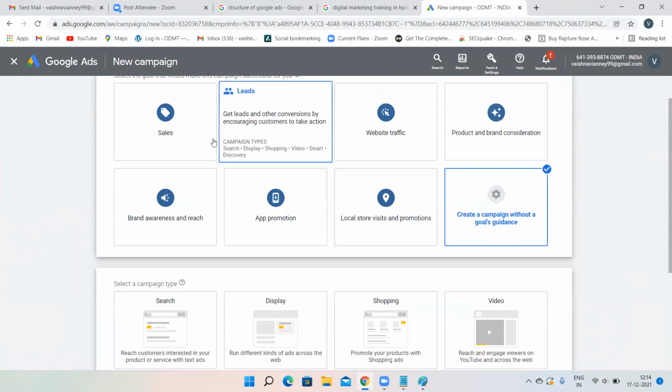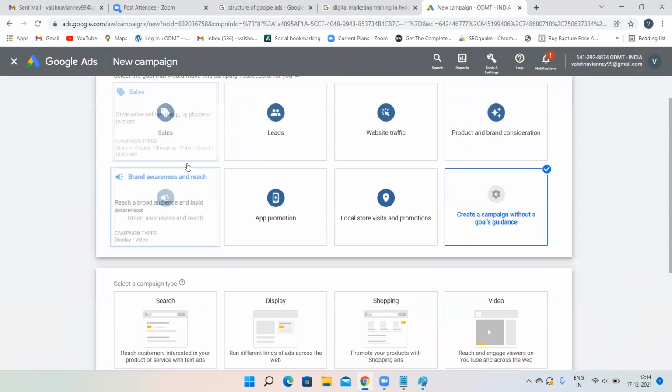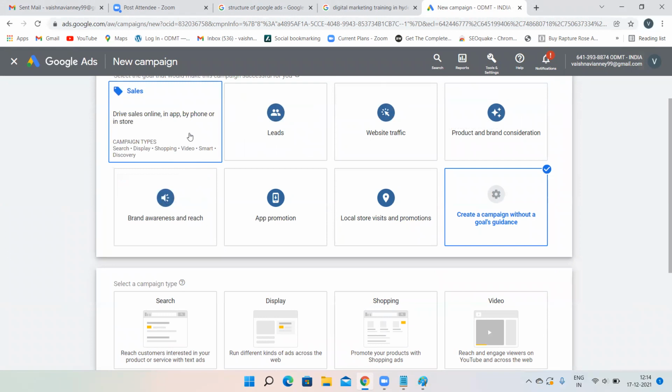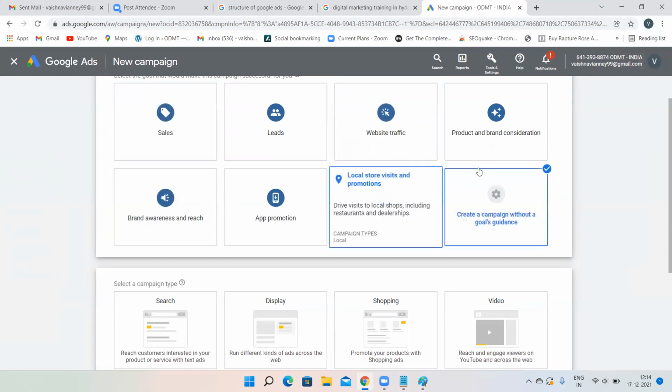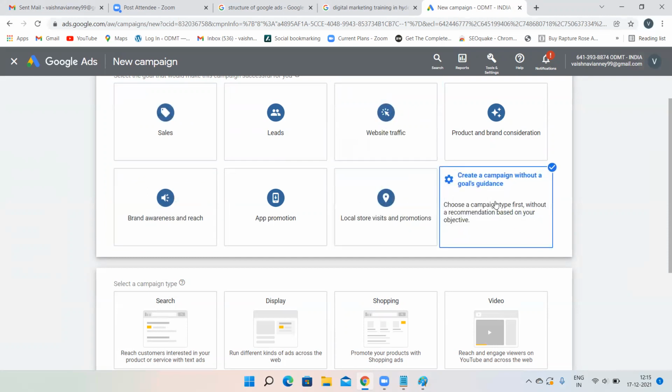Why am I not clicking on any option? Because if you click on a particular option, only things related to that, say sales, will appear while creating a campaign. I do not want that. I want all options to appear. So this is the best one: create a campaign without a goal. Always, even when you are creating your live campaigns by adding budget and everything, do not go for these options. Always create a campaign without a goal's guidance. Afterwards, while creating the campaign, we will give the goal. Right now, do not give the goal.